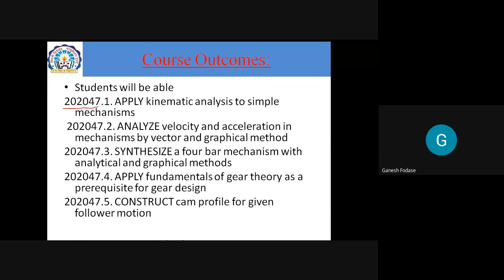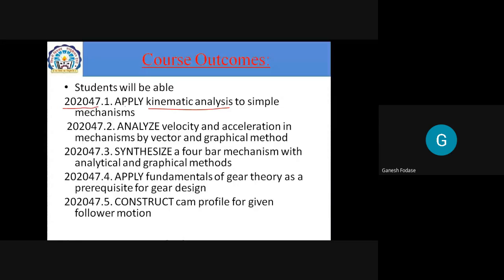We are going to study inversions, types of inversion for a 4-bar and slider mechanism, different types of mechanisms, and some new concepts. After studying that, our outcome is that you must be able to apply kinematic analysis to a simple mechanism. Whatever analysis part you studied, you must apply it to a simple mechanism. That is our first course outcome.